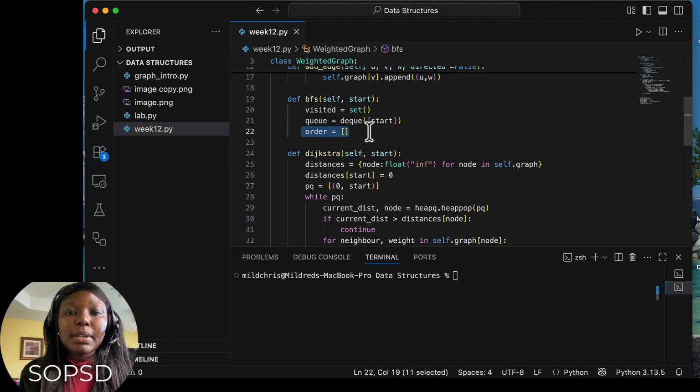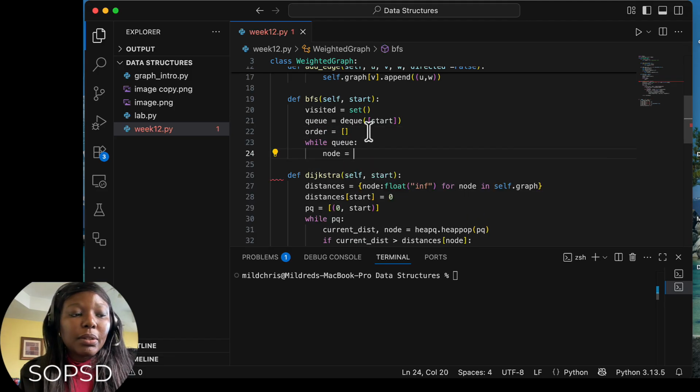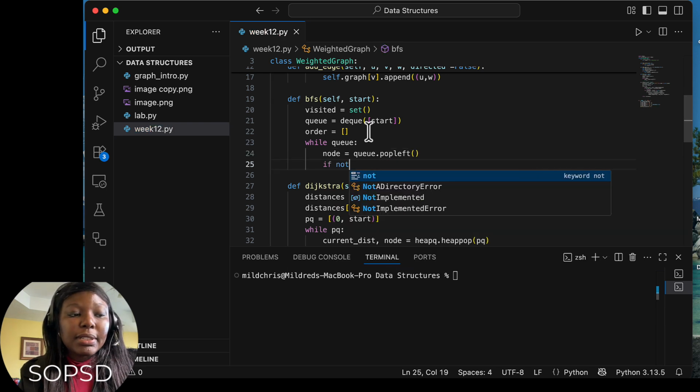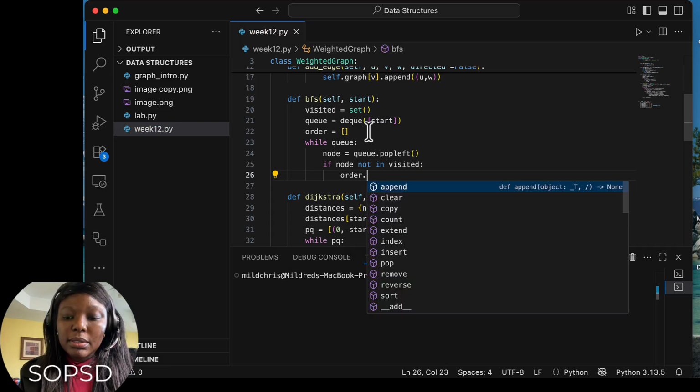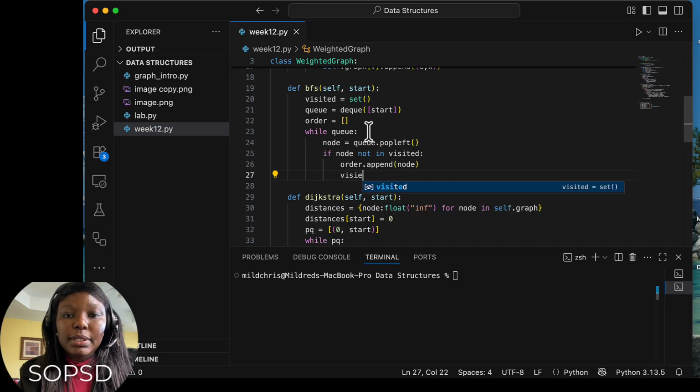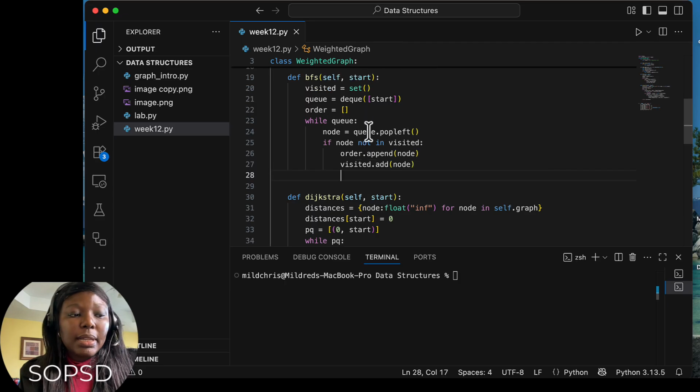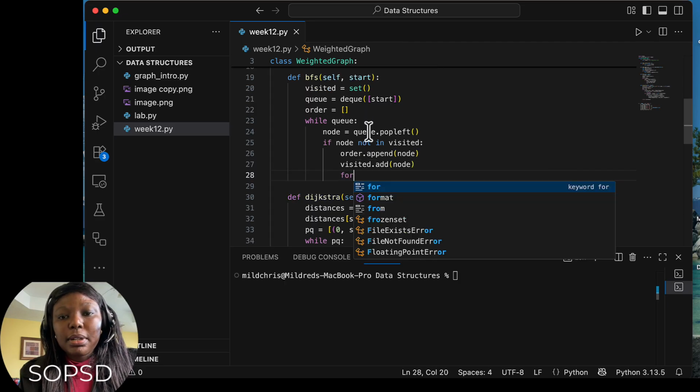So now I'm going to say while Q, the node will now be equal to Q dot popleft. Then if the node is not in visited, so if node not in visited, we want to order dot append the node, and then visited dot add the node. And let's get an iterator, and we'll say for the neighbor.